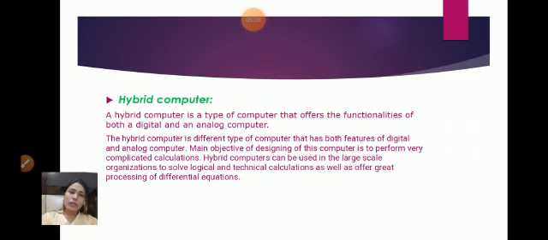So here's the hybrid computer. Hybrid computer is a type of computer that offers the functionalities of both digital and analog computer. It exhibits the properties of both the computers, analog and digital both. So the hybrid computer is a different type of computer, and hybrid computers can be used in large scale organizations to solve logical and tactical calculations.